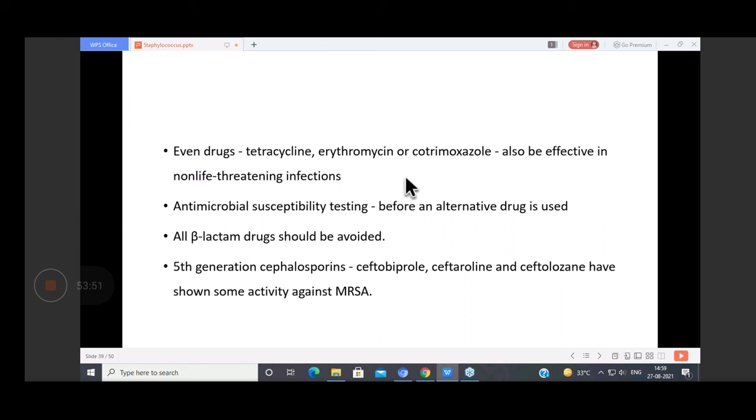Then drugs like tetracycline, erythromycin, cotrimoxazole are also effective in non-life-threatening staph infections. So in all the cases, the important thing is you need to avoid beta-lactam drugs. And these are the 5th generation cephalosporins, newer drugs which have shown some activity against MRSA.